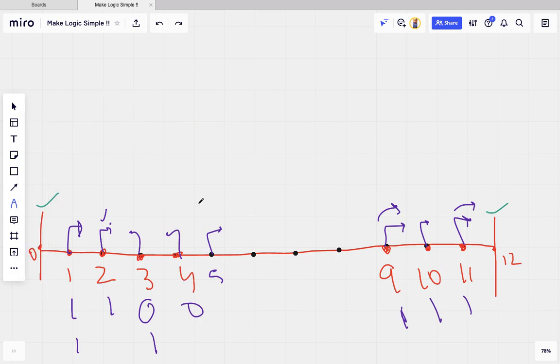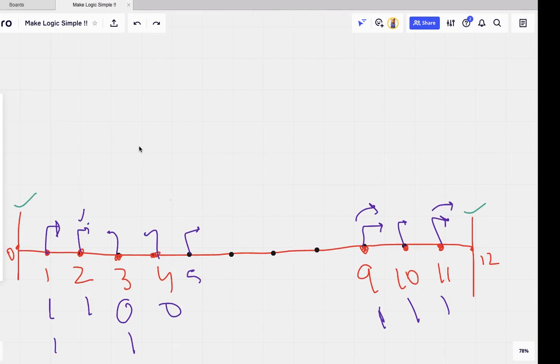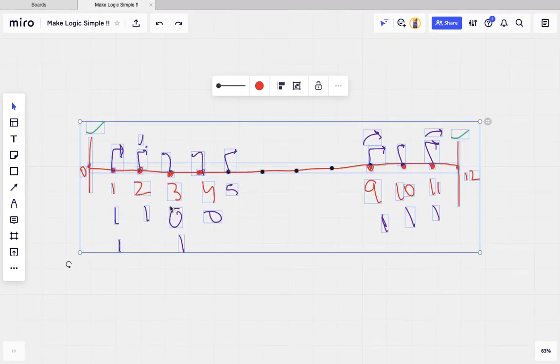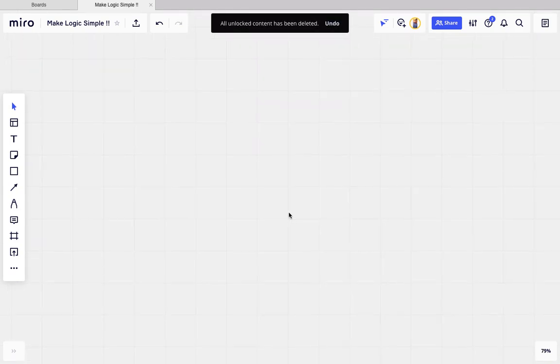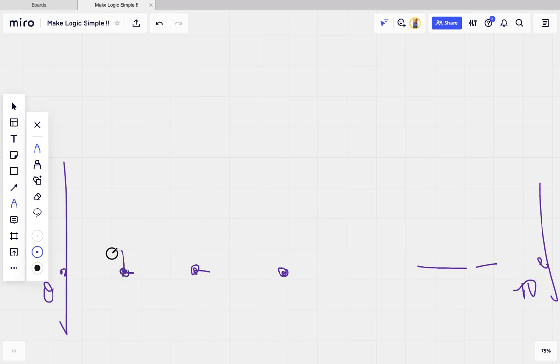So if I take this case, positions 1, 3, 2, range from 0 to 10, and 1, 2, 3 are both left. Let me erase this. I'm not going to make the full one, I will just make a small one. We are given 1 here, 2, 3, and here is the 0, and here is the 10, right? It is going towards the left, and this is going towards the left. Now we are processing towards the set, and these both are at odd positions.